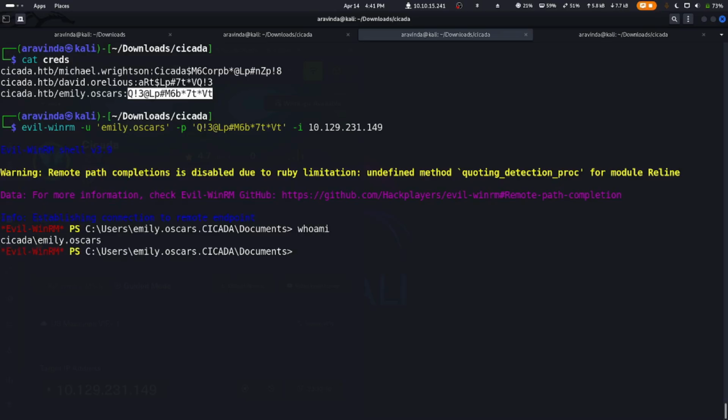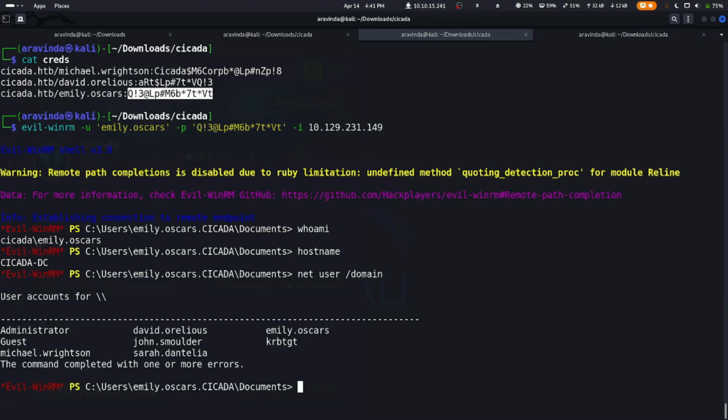We check the username, and we check the host name, which is cicada-dc, and we check for IP configurations. So we can do net user slash domain to view all the users in the domain. So we get a list of users, and we do net group slash domain to list all the groups in the particular domain.